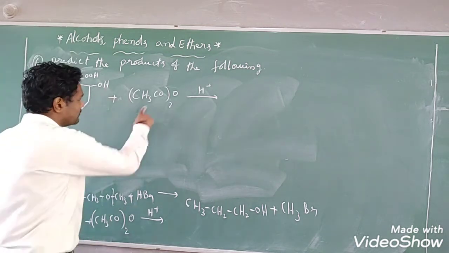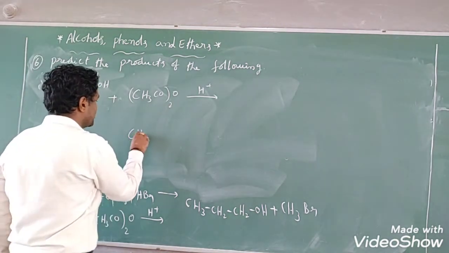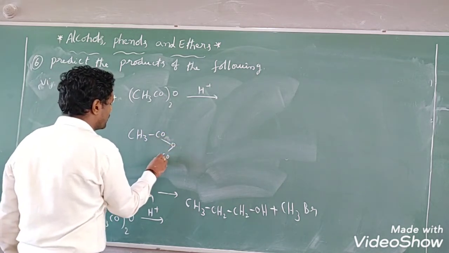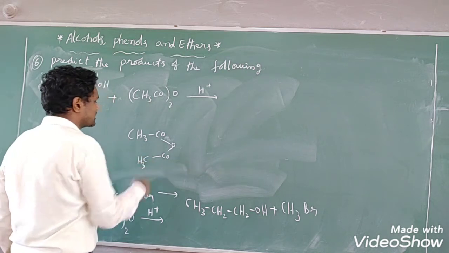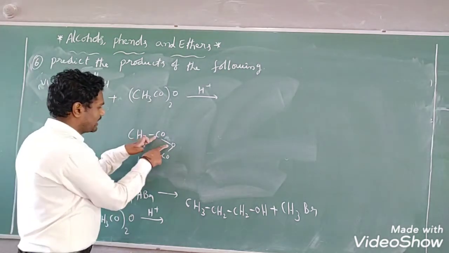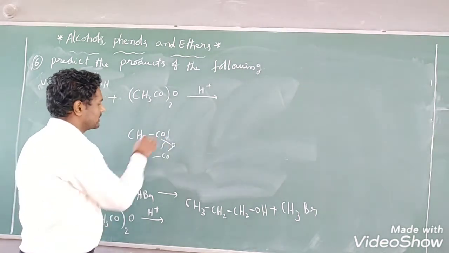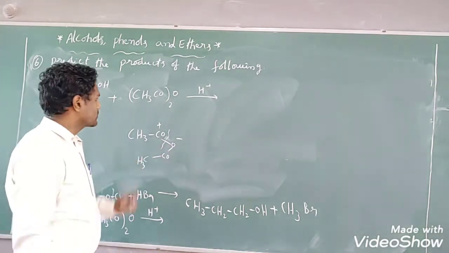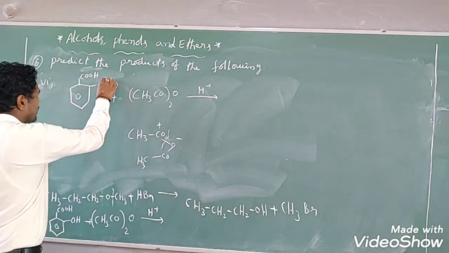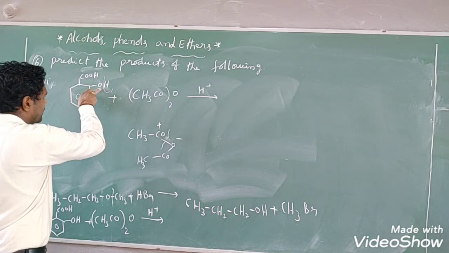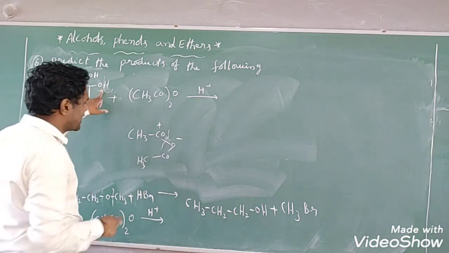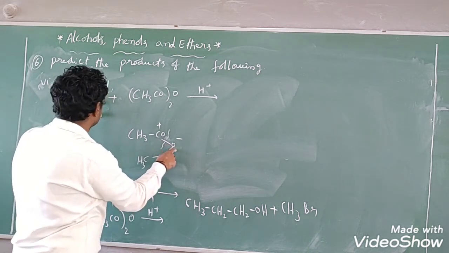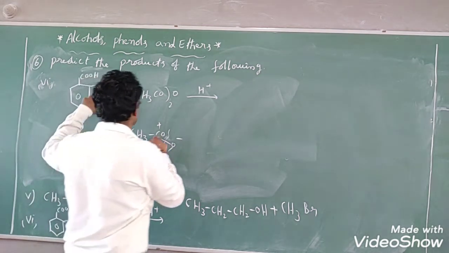Here (CH3CO)2O means CH3CO-O-CO-CH3. This is acetic anhydride. Anywhere, here or here, a bond is broken. Here the carbon will get a positive charge, and here the oxygen will get a negative charge, right? Here in phenol, the hydroxyl group is there, na? That H+ ion is replaced by this group. That means the H+ ion will attack here, and the oxide ion will attack here. Then what will happen here?